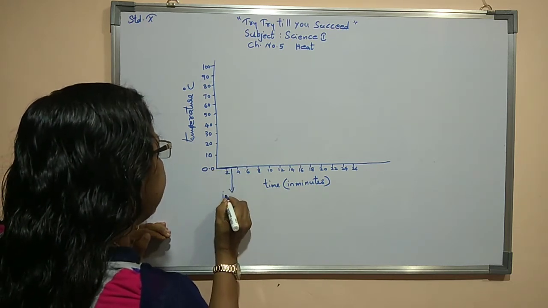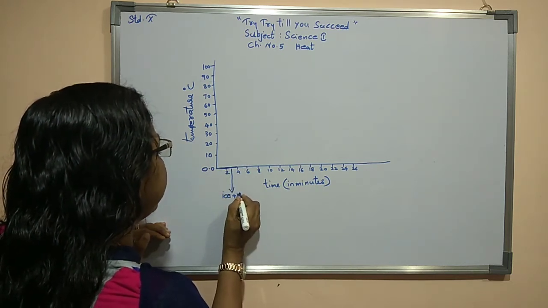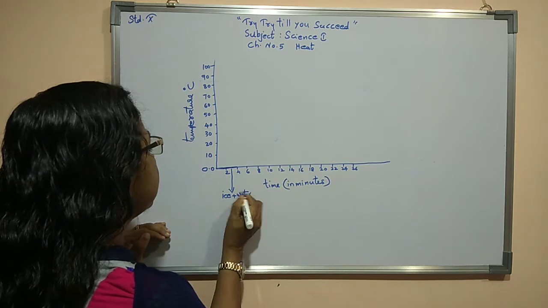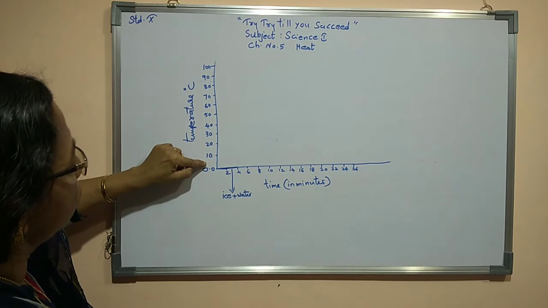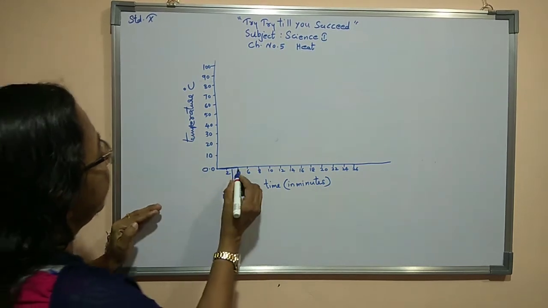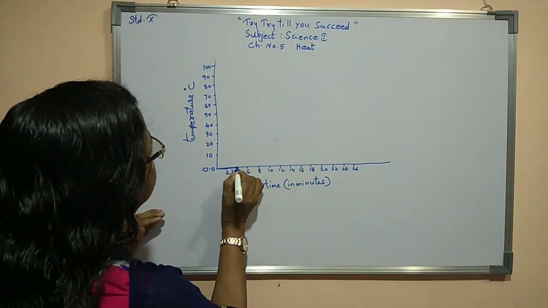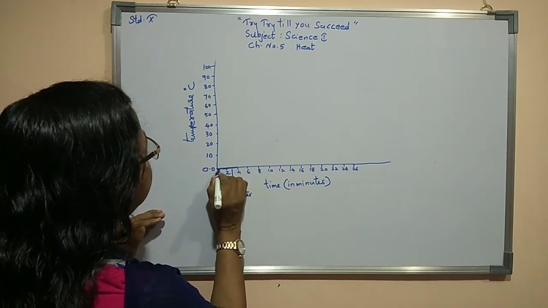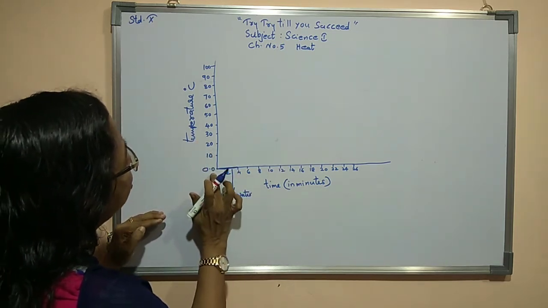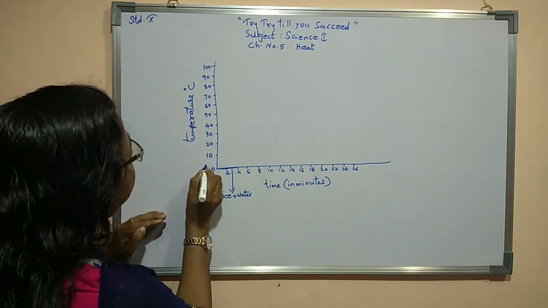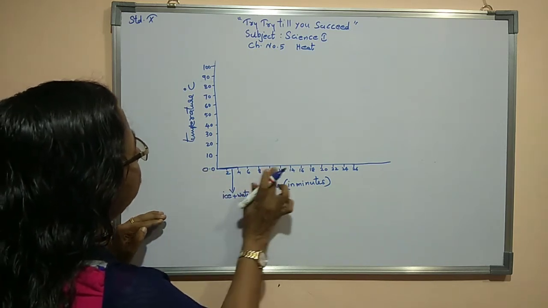You can get ice plus water here. So once we started to heat, we can find that till 4 minutes the temperature remains same. That means here 0 degree Celsius is there, here 0 minute is there.